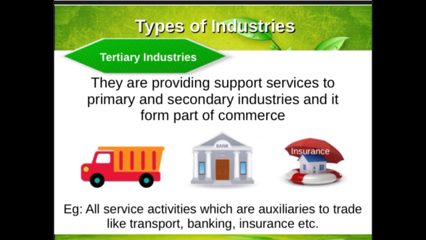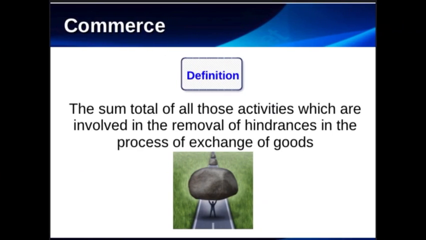Now the next part is trade. Trade is one of the important parts of commerce. Now what is trade? By simple meaning, trade is the exchange of goods and services, or exchange of goods with something which is valuable, or which has some value. So that is trade. Buying and selling of goods which involves the exchange of commodities for money or money's worth. Now there are two types of trade: home trade or foreign trade, or you can say internal trade or external trade.